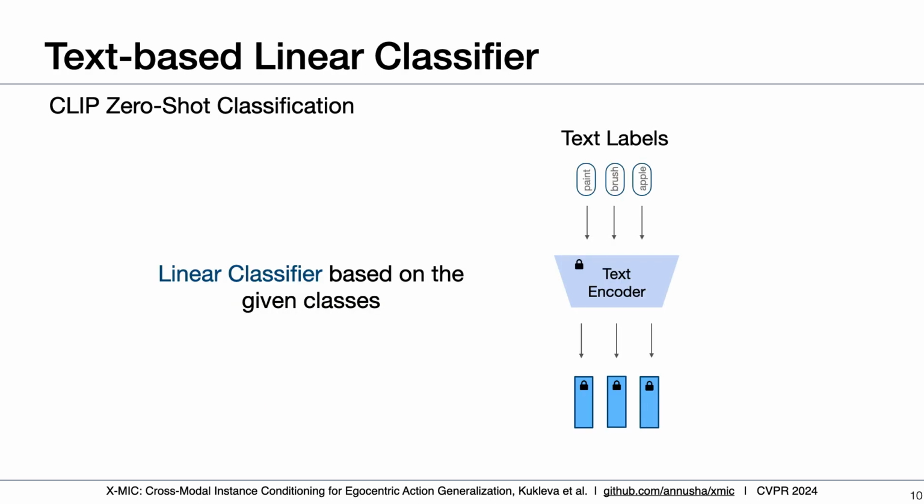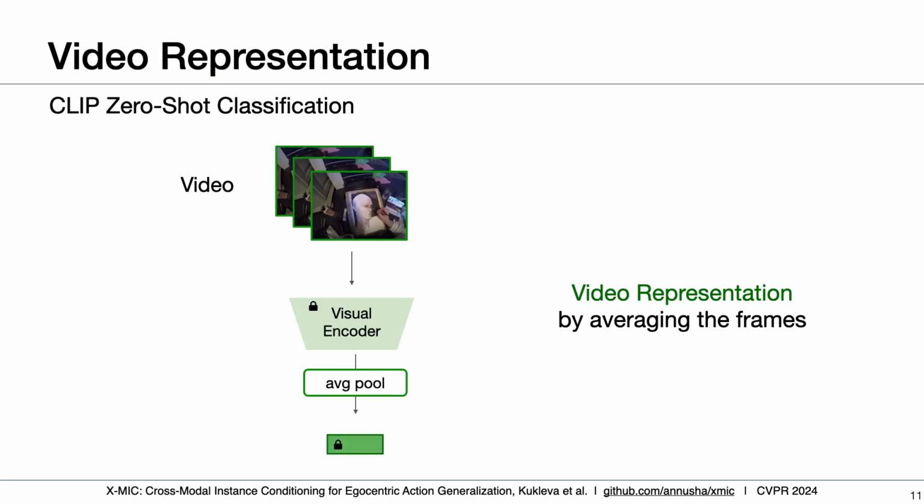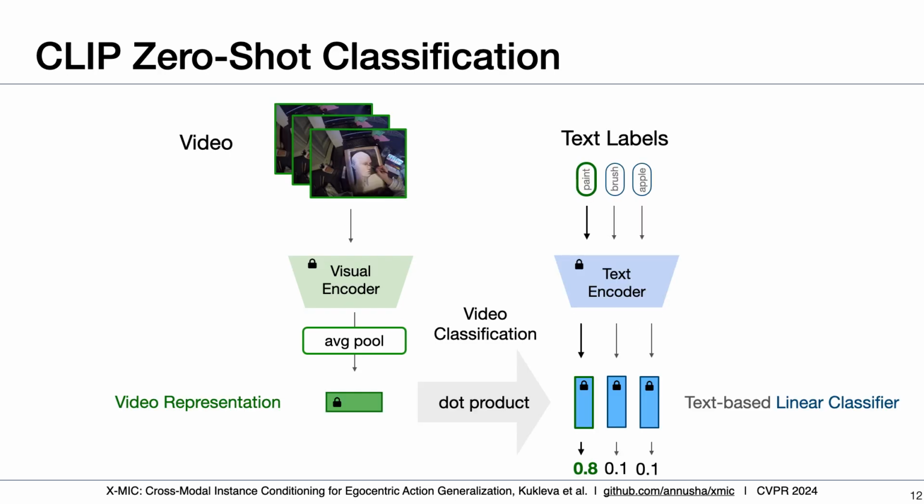To give context to the contribution of our paper, I'll briefly describe the components of CLIP zero-shot classification. First, a text-based linear classifier is formed from the frozen text embedding of the respective text labels. Then, the video representation vector is an average of the subsampled frames in the joint text-visual embedding. To classify this video, a dot product between the video representation vector and the text-based linear classifier is used. As I mentioned earlier, if we classify egocentric videos in such a way, we obtain only about 10% accuracy, while full fine-tuning will lead to the loss of generalization to unseen classes.